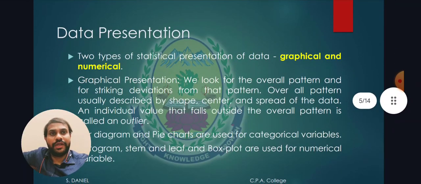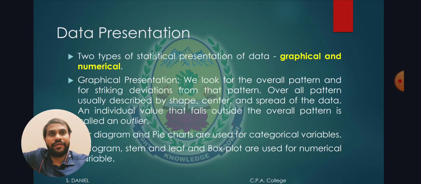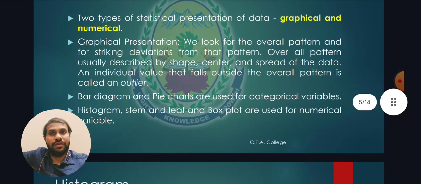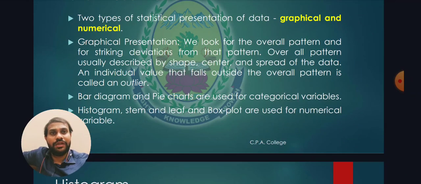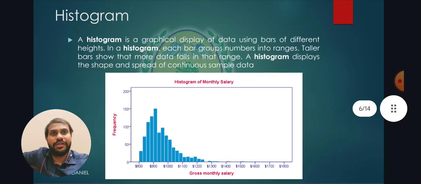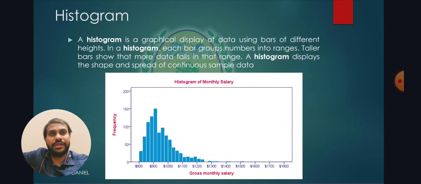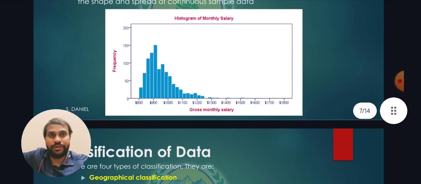For presentation of data, there are two types: graphical and numerical. In graphical methods, bar diagrams and pie charts are used to categorize the variables. For example, a histogram is a graphical display using bars of different heights. In a histogram, each bar represents a numerical range. The taller bars represent that more data falls in the range. The histogram displays the shape and spread of continuous data around the values.